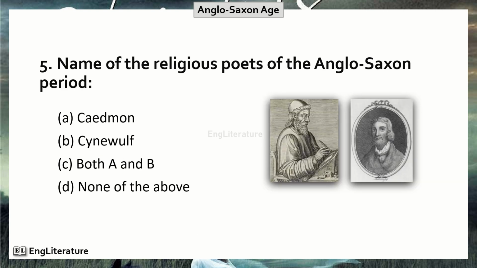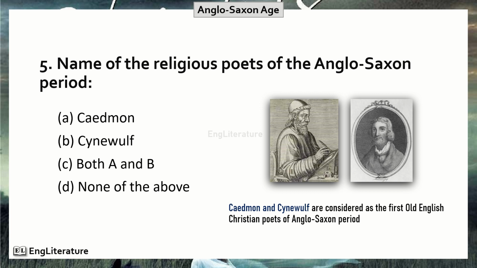Name of the religious poets of the Anglo-Saxon period. Friends, Caedmon and Cynewulf are considered as the first Old English Christian poets of the Anglo-Saxon period. So, the right option is number C. Both Caedmon and Cynewulf are the religious poets of the Anglo-Saxon period.